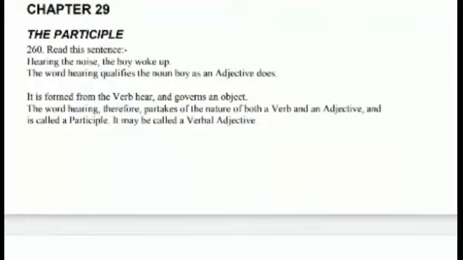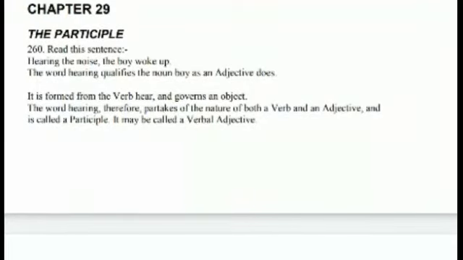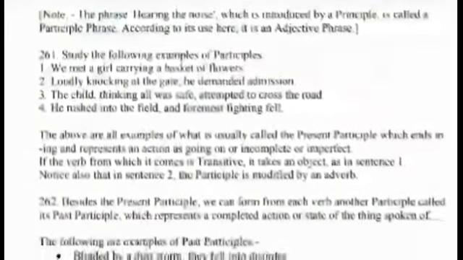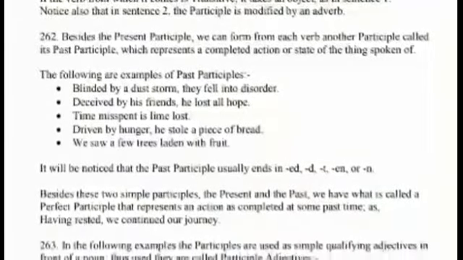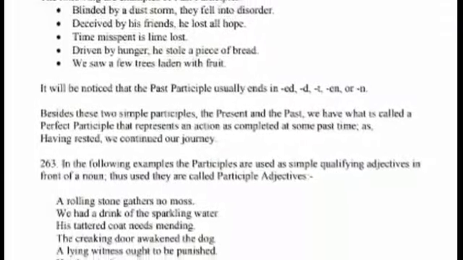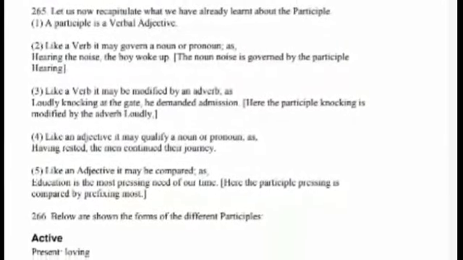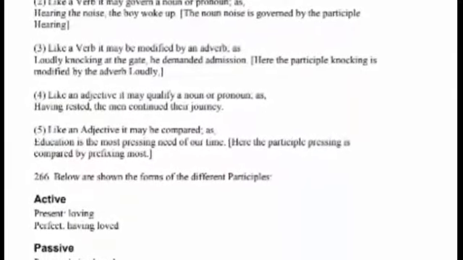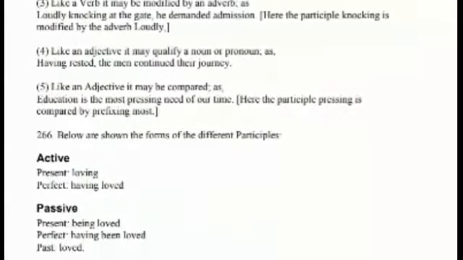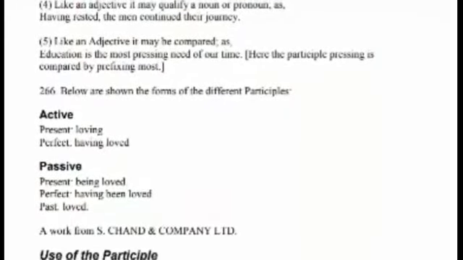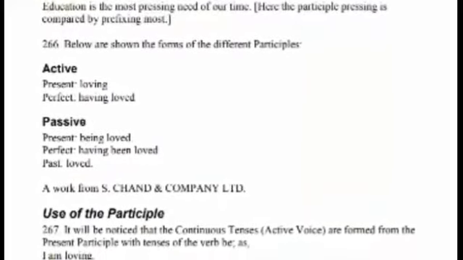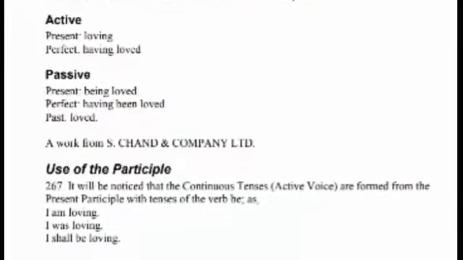So the participle definition is: a participle is that form of the verb which partakes the nature of both a verb and an adjective. Or a participle is a word which is partly a verb and partly an adjective. Hearing the noise, the boy woke up. Here the word hearing is the participle. Some more examples: the man seems worried. He kept me waiting.